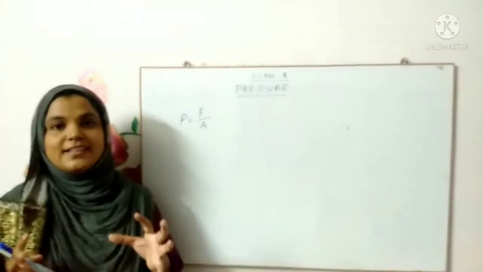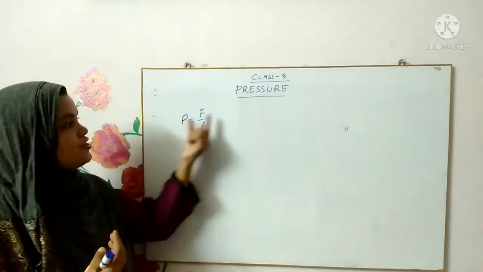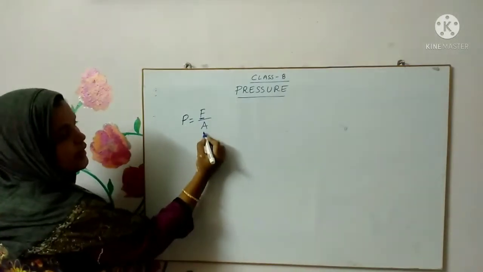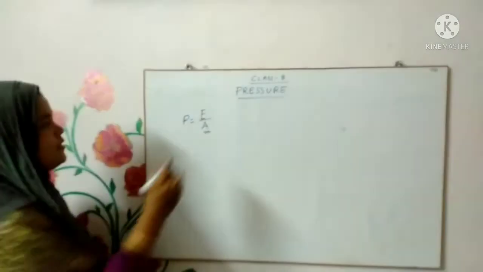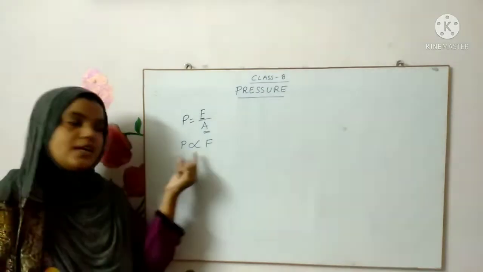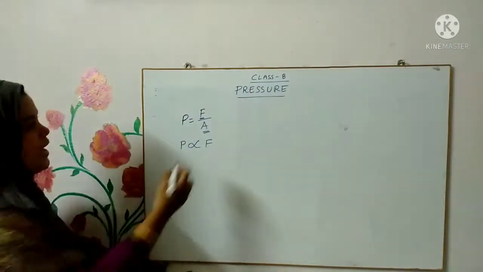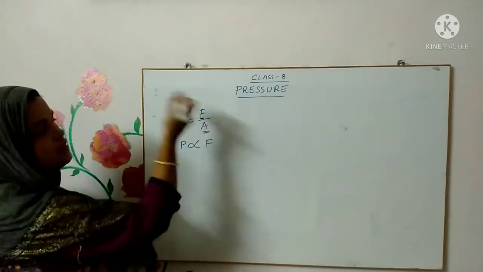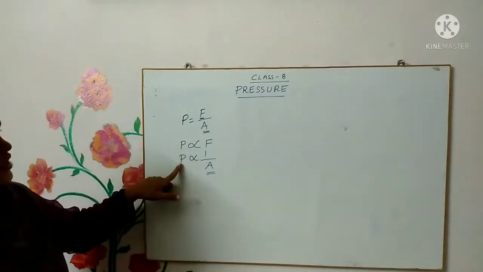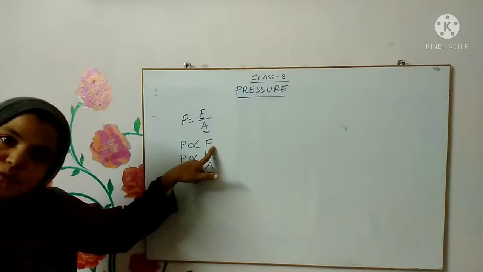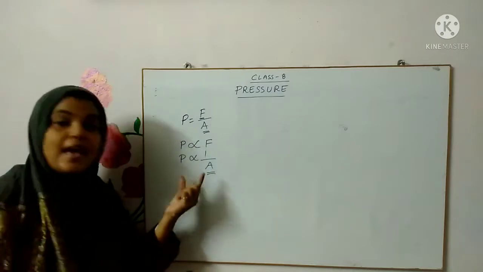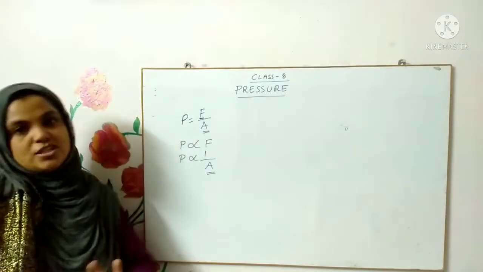Now let us try and understand the relationship between pressure, force and area. As you can see, the force is in the numerator and area is in the denominator. Anything that is in the numerator is directly proportional. So we can say that pressure is directly proportional to force. And anything in the denominator is inversely proportional. So pressure is directly proportional to 1 by A, or I can say pressure is inversely proportional to area.